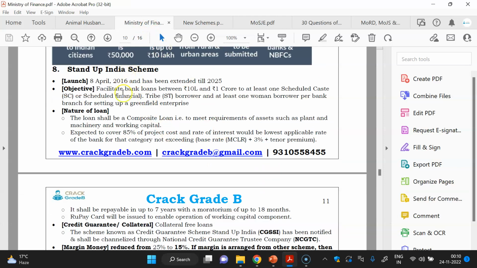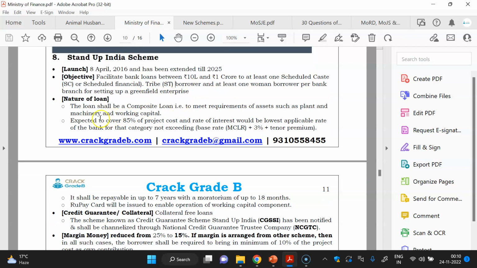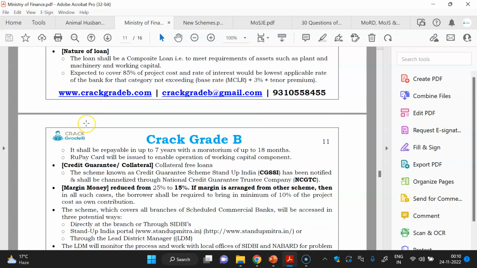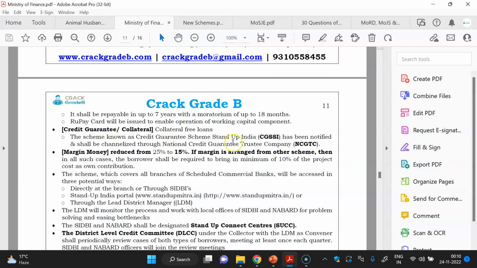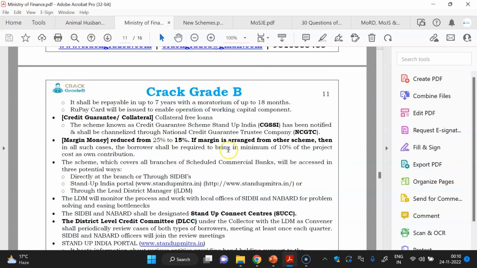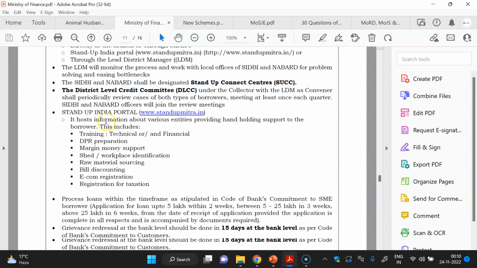Next was the Stand Up India. Every important data, like in which year it was launched, has been extended till 2025. Bank loan facilitated between 10 lakh and 1 crore, to whom they facilitate the loan. And credit guarantee, margin money requirement, every important data.